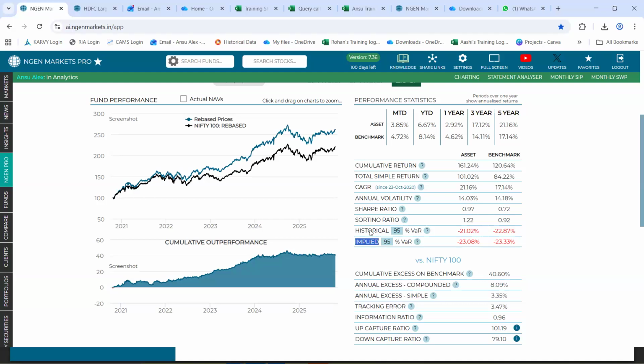The difference between implied and historical VAR is the component that is taken under consideration for the purpose of calculation. The methodology of calculation remains exactly the same. The only difference is in historical VAR, we consider the historical returns for the purpose of calculation, and in implied VAR, we consider the historical volatility for the purpose of calculation.